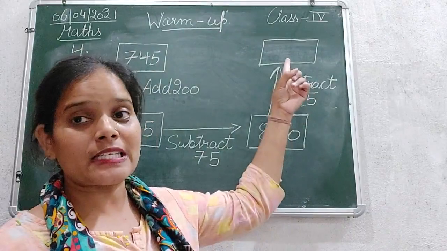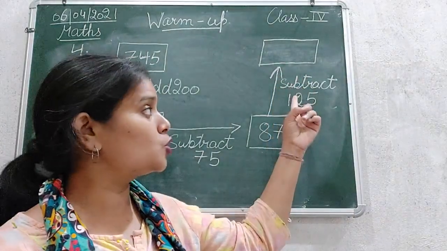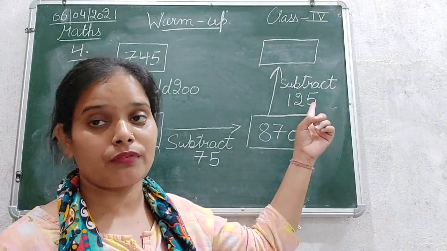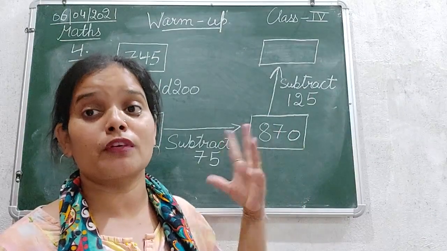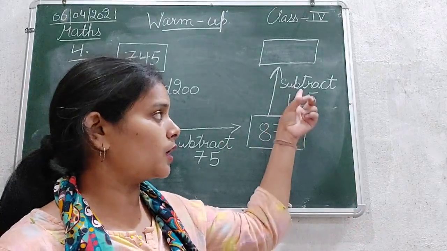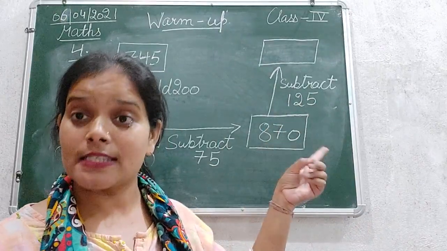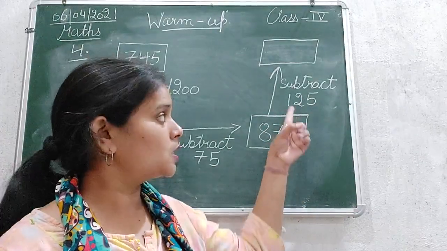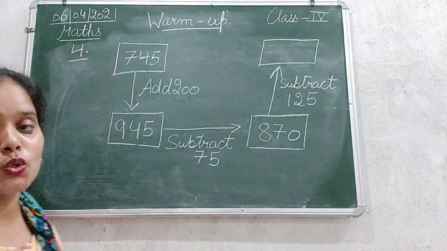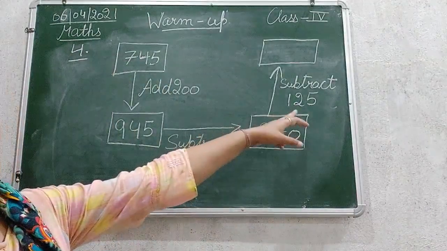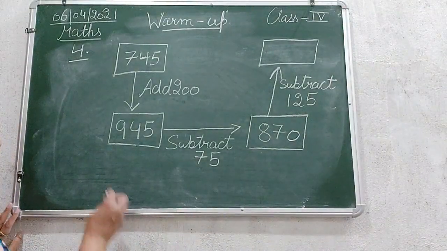So now what is given here? The arrow is pointing that now we need to subtract 125. We need to subtract 125 from 870. So let's subtract 125 from 870.